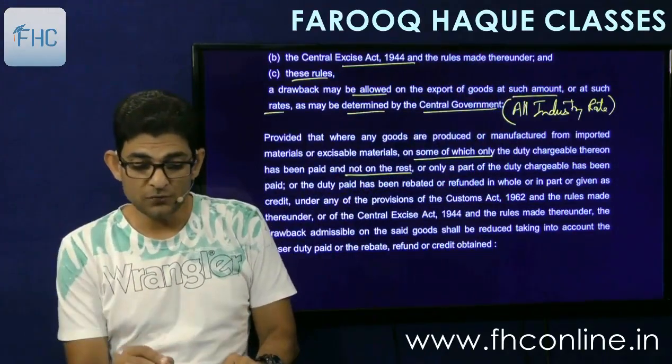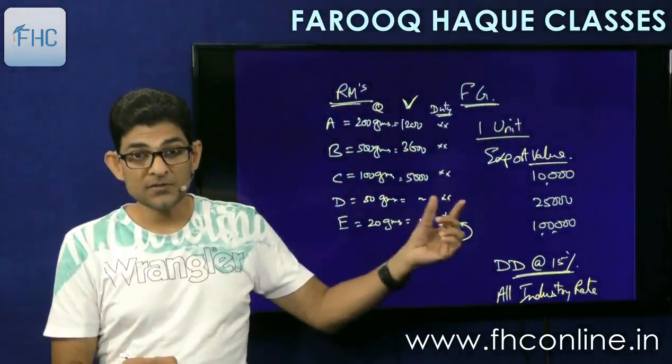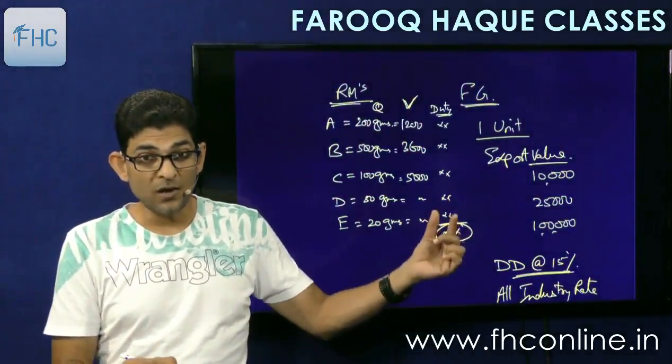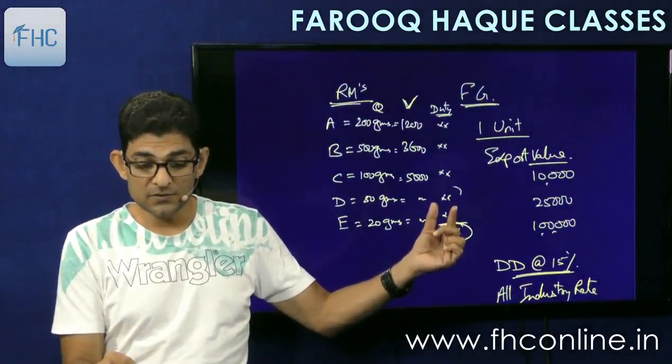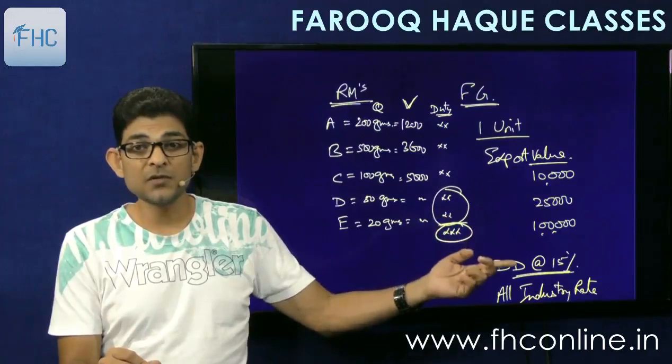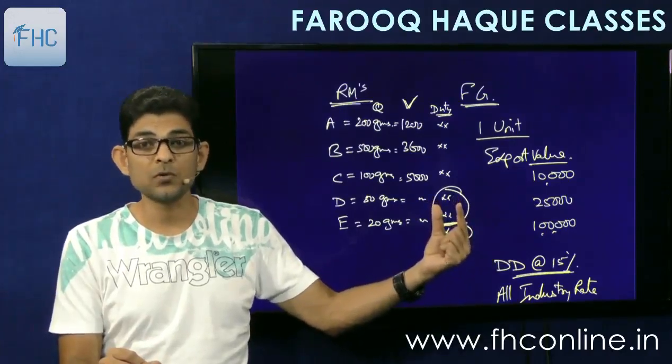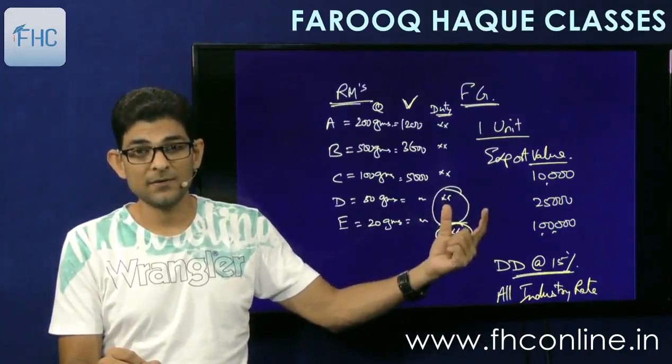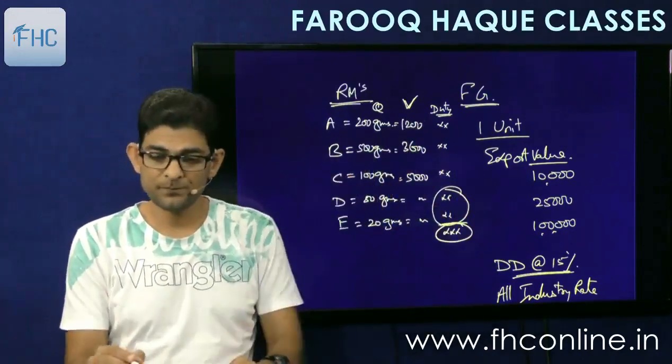So according to calculation of government, like in this example, government has calculated that this much duty you have paid on D and E, but if it comes to notice that these duties have not been paid, then the all industry rate will be reduced by this amount that you haven't paid and the balance will be given to you.